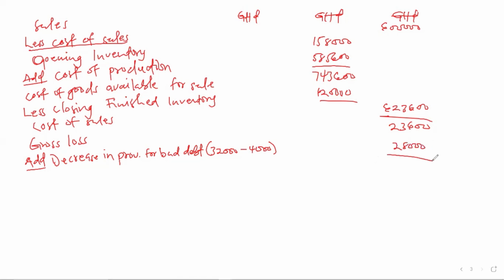So this is 28,000. Now we have a positive 4, 4, 0, 0. That is for this total. So that is all our other income. Then we come and we less our operating expenses.